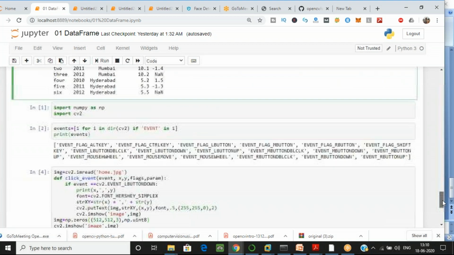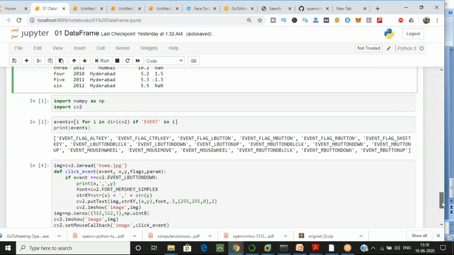Now, as you know, we have various events for our mouse, right? If we have any image and I click the left button on that image, or click the right button, what I want is to print the coordinates where my cursor is. It moves according to that, and it will print the value accordingly. So what I'm going to do for this,